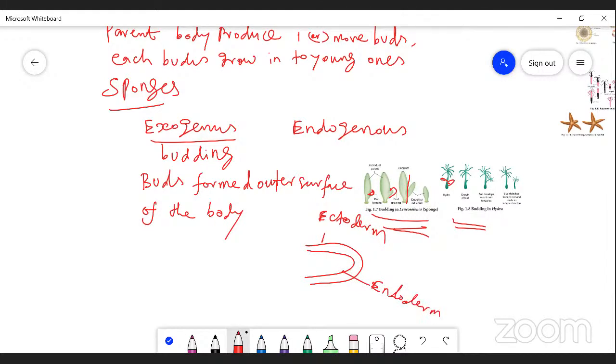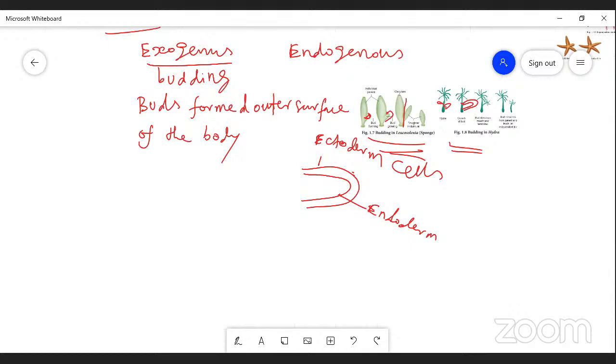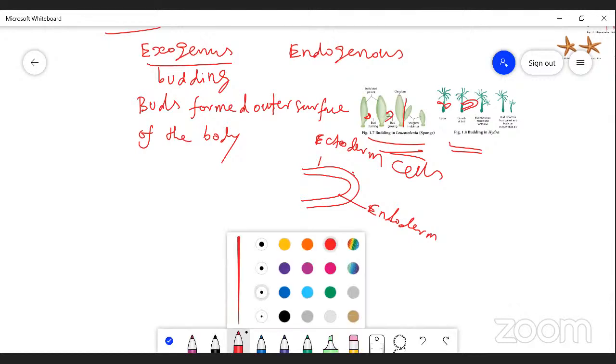When food is plentiful, the ectodermal cells increase. This is the ectoderm. When the ectoderm cells increase, they form an elevation. The ectoderm and also the endoderm are pushed out and form an elevation. When they form an elevation, they form a cavity, the lumen.